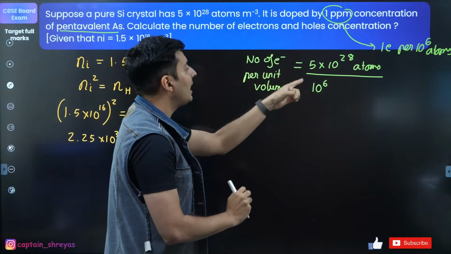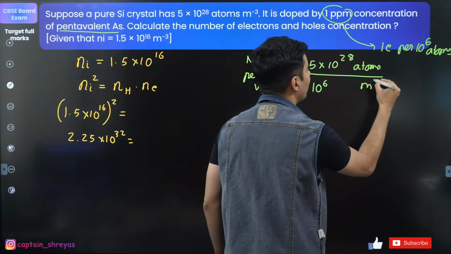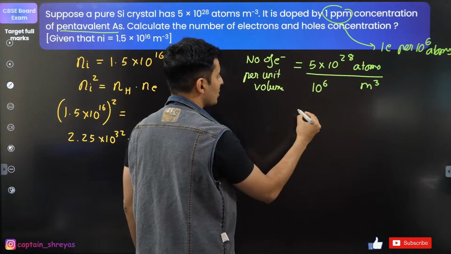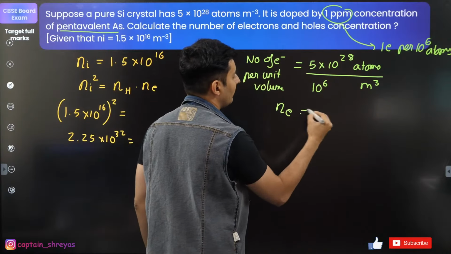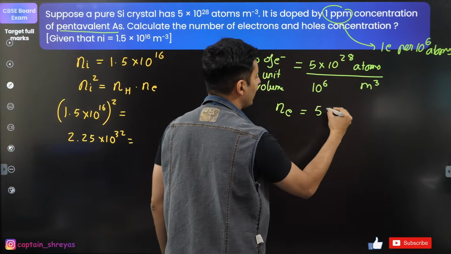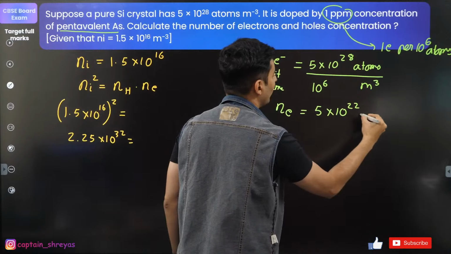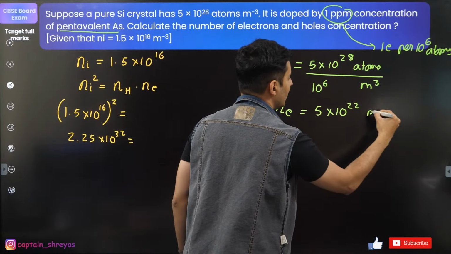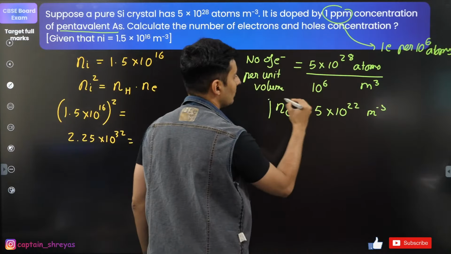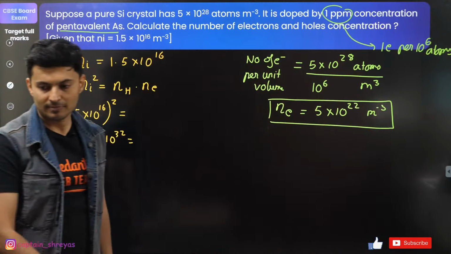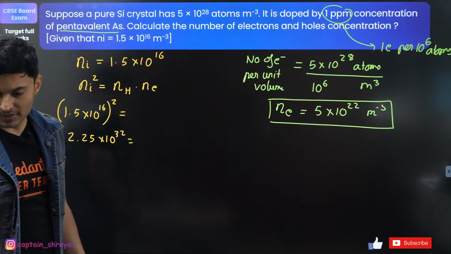So those many electrons will be there per meter cube. Hence the concentration of electrons will be 5 into 10 to the power 22 per meter cube. That is the first answer. Everyone with me on this?